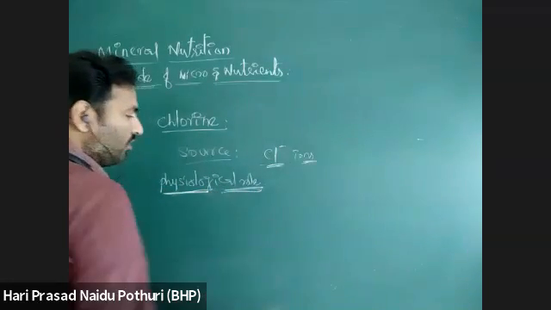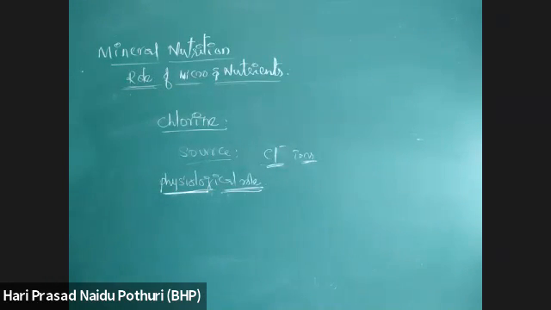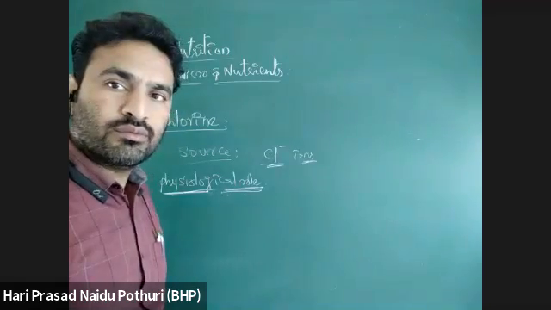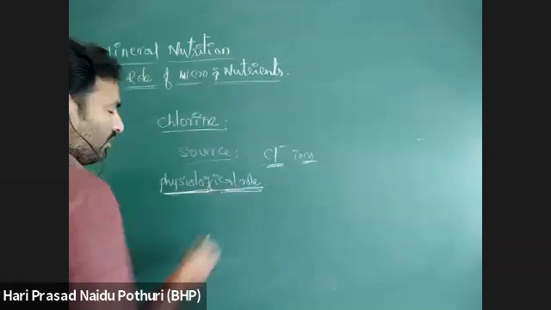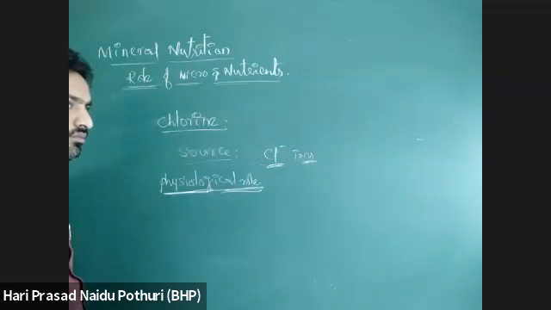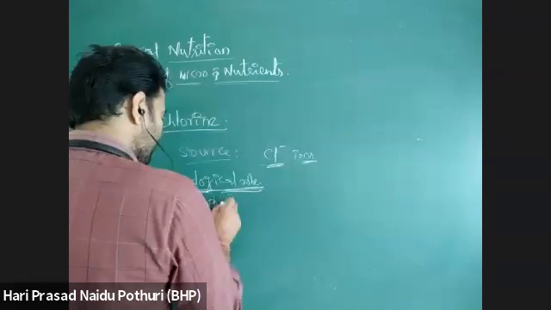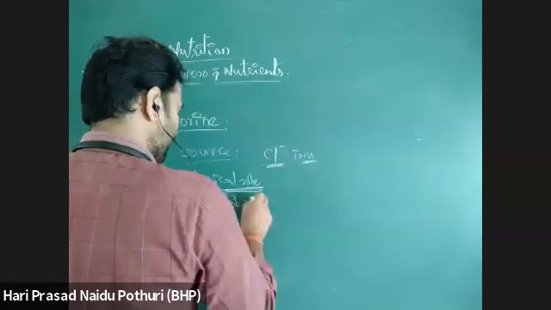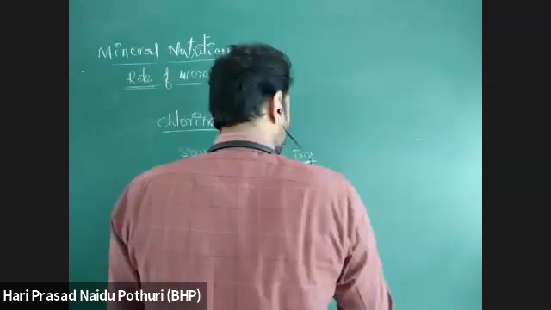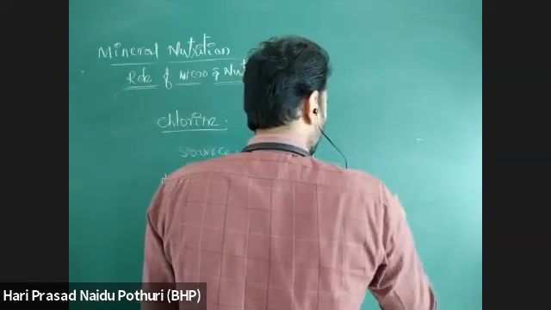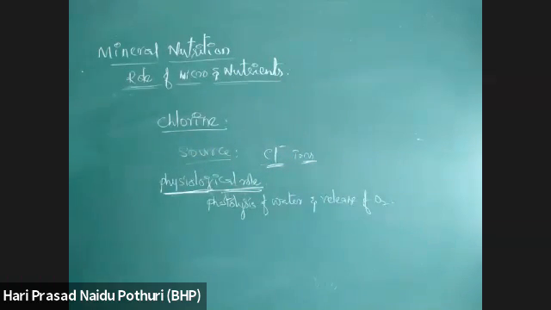Next, physiological role. Under that physiological role, write photolysis of water and release of oxygen.